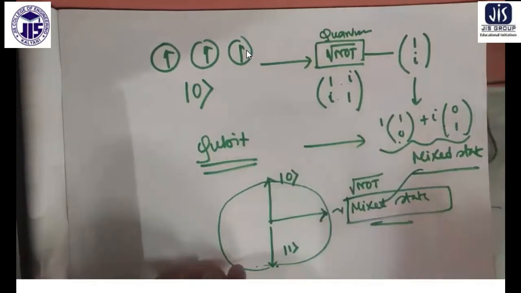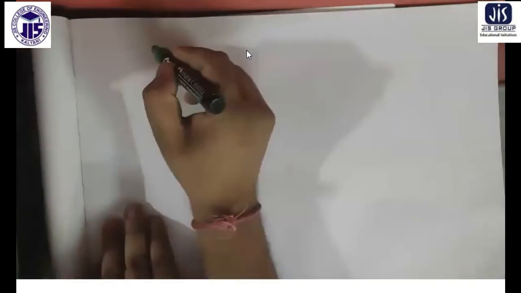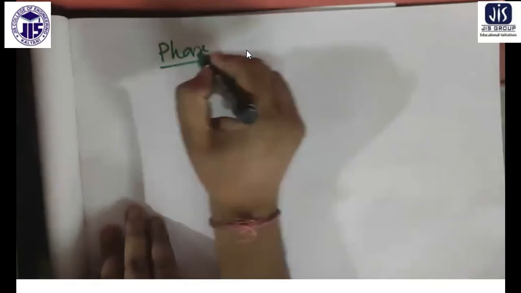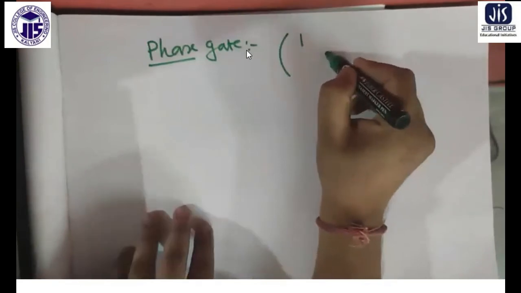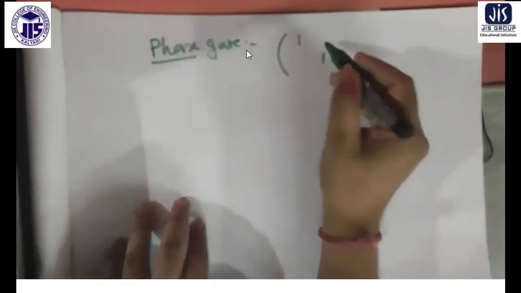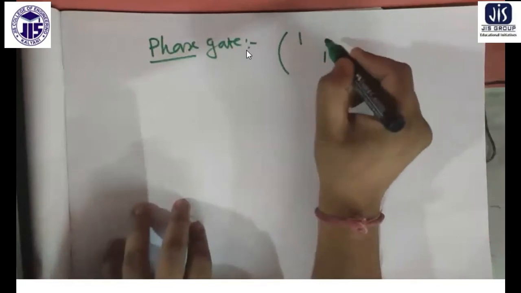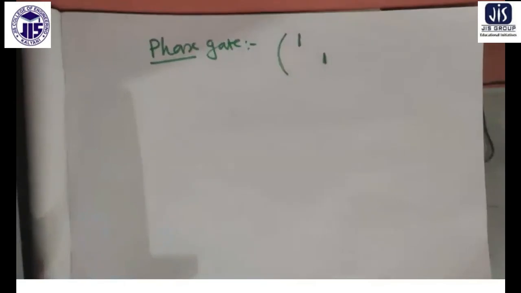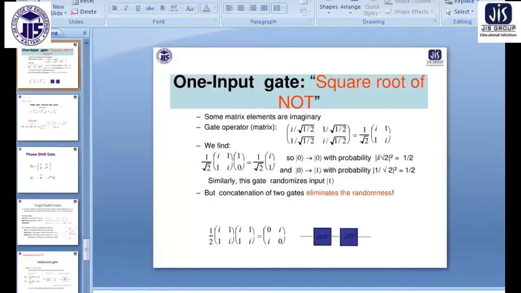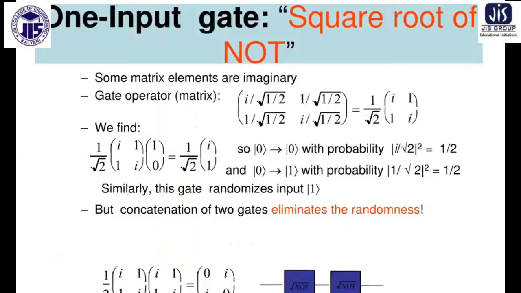I hope you realize. Another popular gate is the phase gate. Phase gate is this much. Root NOT gate is also a phase gate. It is providing some phase shift. Phase gate operation is that. Just to connect it with your original PPT, this is the root NOT operation we just discussed, 1 1 i. This operation we did just 2 minutes back.